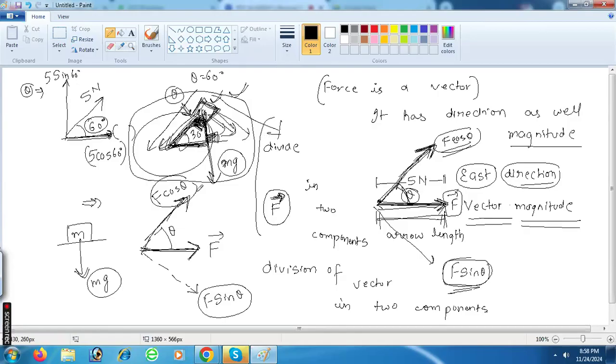Okay. Right. So this is your 2 kilogram. Basically downward it has 20 Newton weight, and this angle is 60 degree. Can you divide this into two components? What do you understand? What is this downward component? What is this horizontal component? Can you find this? Can you find this or not? No.